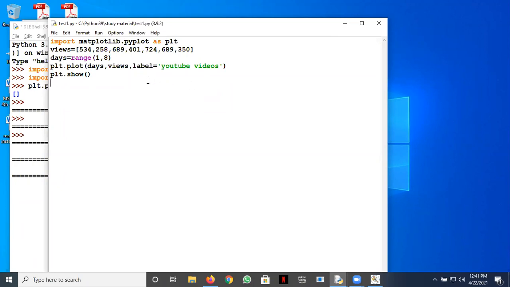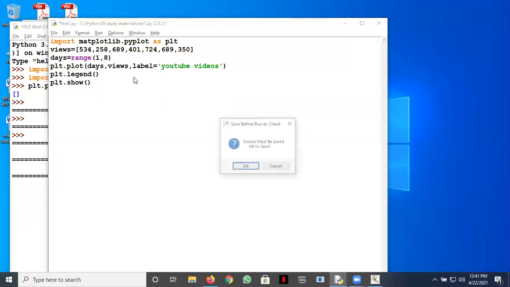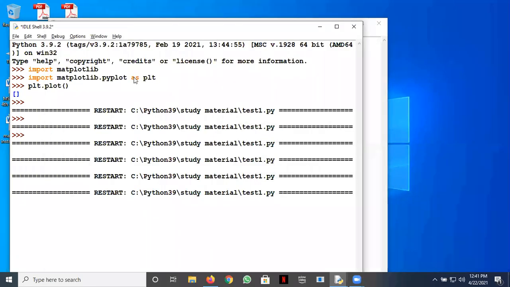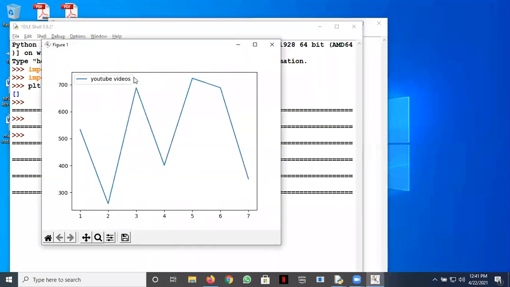Anybody else, if you want to answer, please raise your hand. What is the meaning of legend here? We are going to use a legend method. I'll use plt.legend here. See the effect now. Whatever you've written in label will appear somewhere on your plot. Can you see? My question is why we should do this. You must have used this legend in many of your presentations or reports. Okay, Angad wants to answer. Yes, Angad.